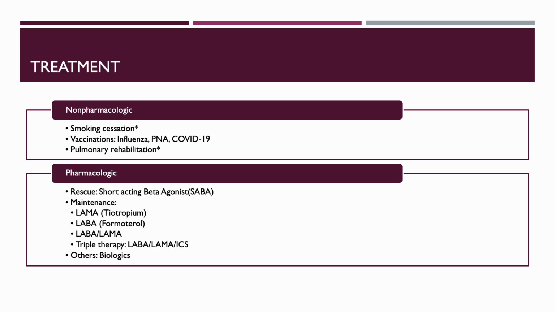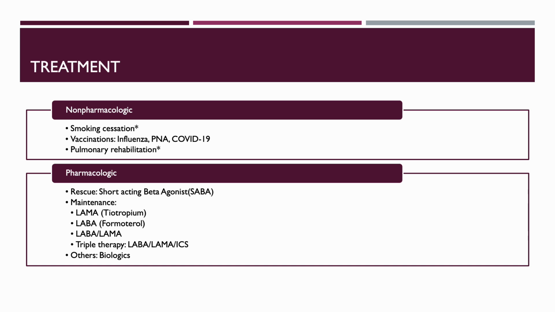The single most effective treatment for COPD is smoking cessation. Patients with COPD are also more likely to be immunocompromised. Vaccinations are recommended: the flu, pneumonia, and COVID-19. Pulmonary rehabilitation is another essential component of management because it helps to improve exercise tolerance, reduce shortness of breath, and improve quality of life long term.